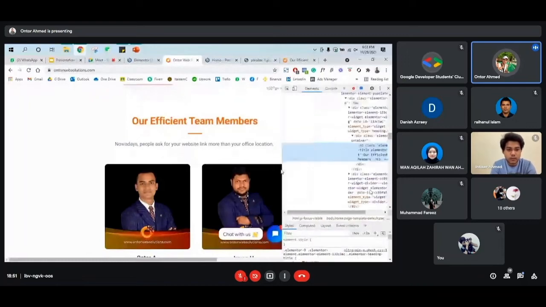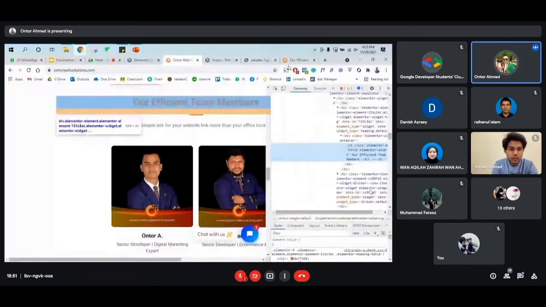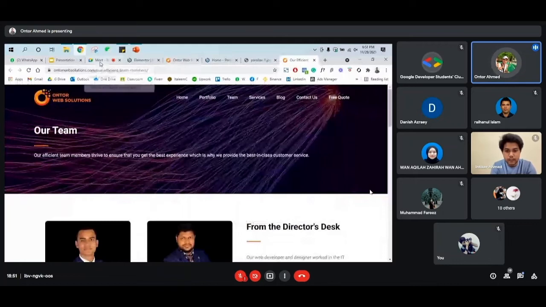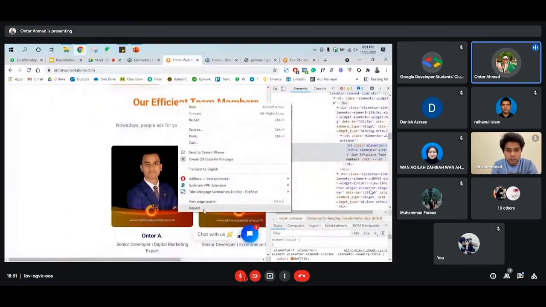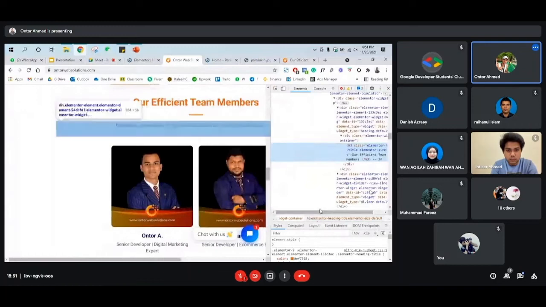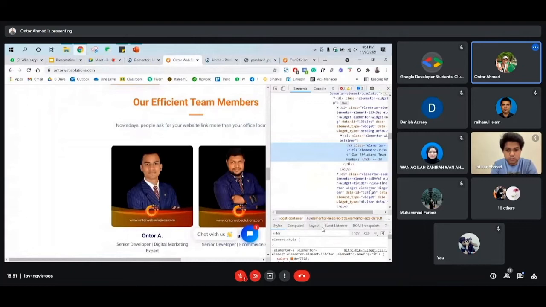Let's say we stick with this and just find out what we are doing. So you can just click on that text and then inspect, and from here you can see there is a color code, meaning this text color code is this.